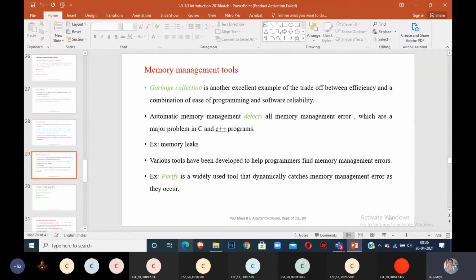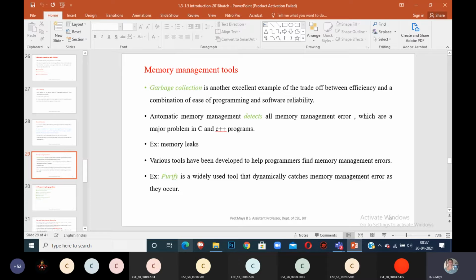Then for the memory management tools, memory management is nothing but a garbage collector. If you are allocating an object that will not be used for a long time, instead of wasting it, you can reuse that memory. That is called what? Garbage collection. Garbage collection is another excellent example of the trade-off between efficiency and ease of programming and software reliability. Automatic memory management detects all memory management errors, which are a major problem in C and C++ programs.